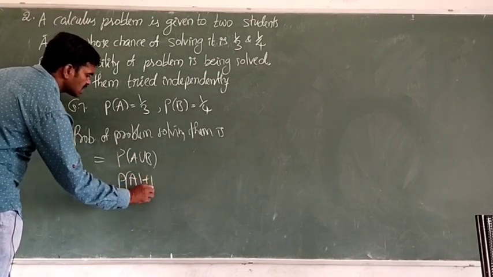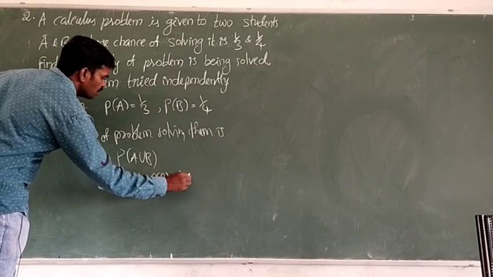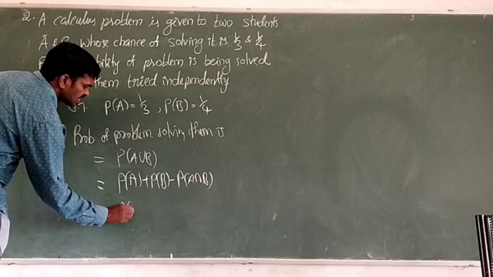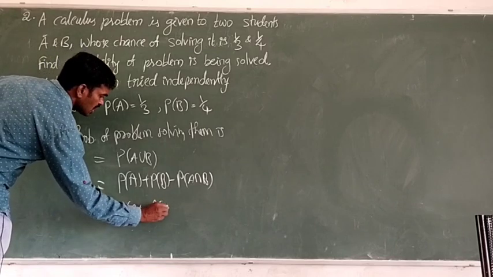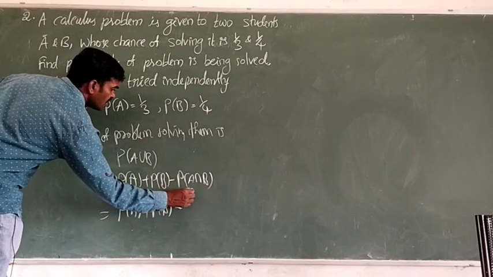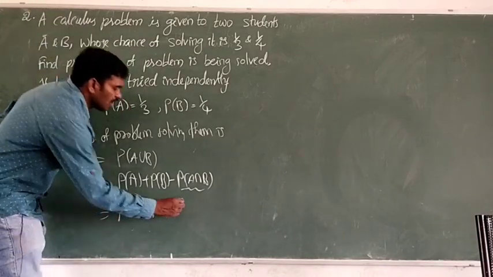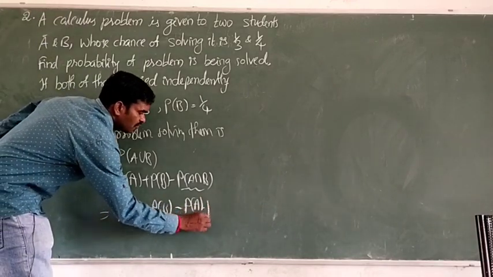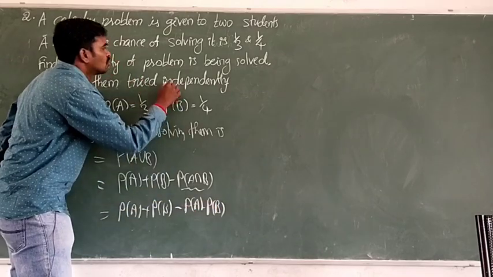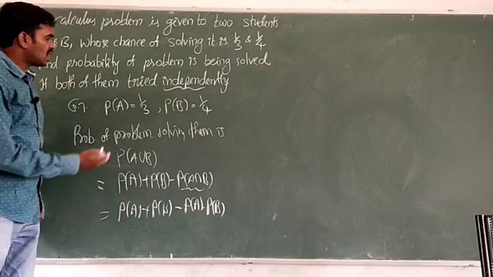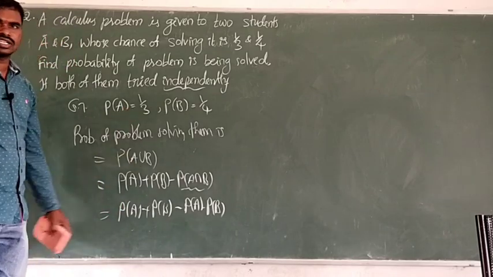P of A plus P of B minus P of A intersection B. Then P of A stays as it is, P of B stays as it is, and here P of A intersection B, what can we write? Yes, very good. P of A into P of B. Why? Because those two persons should solve independently. So now substitute the values 1 by 3, 1 by 4, and simplify, and we get the answer.